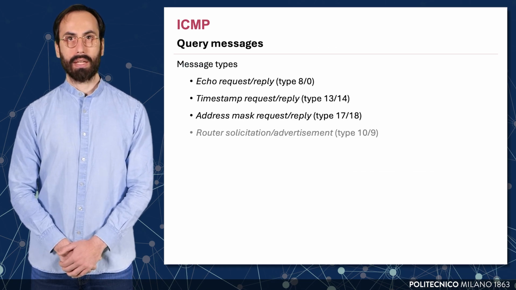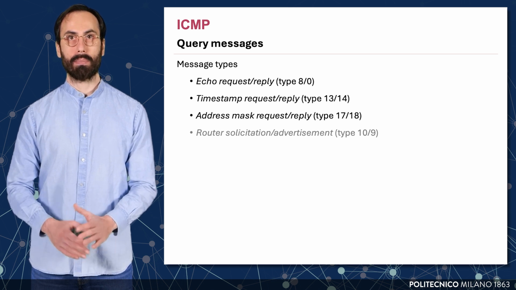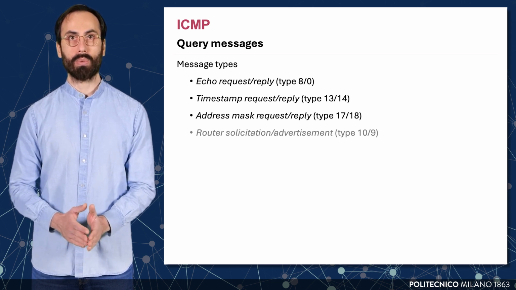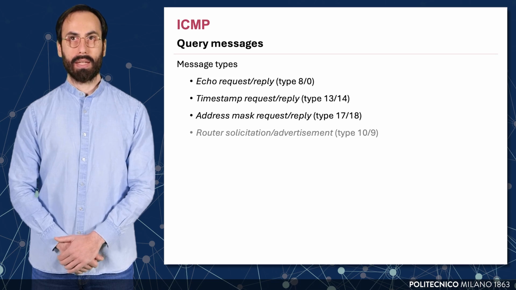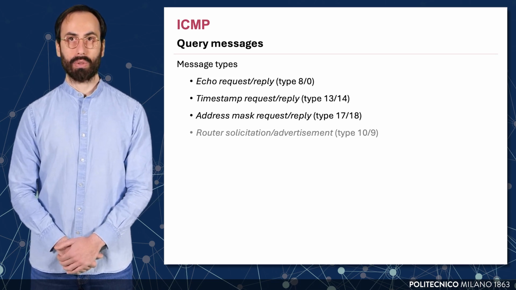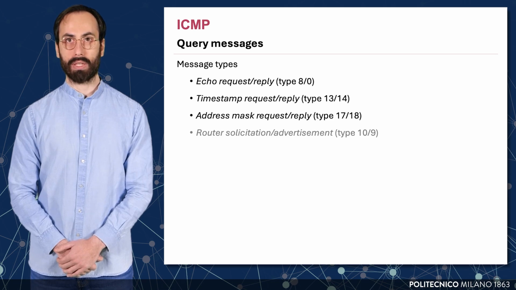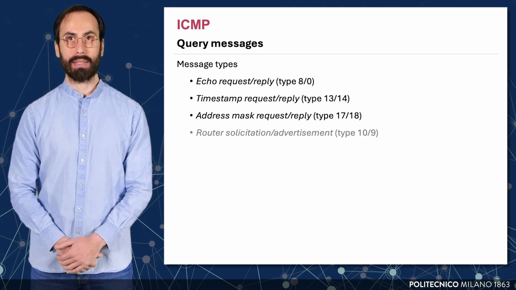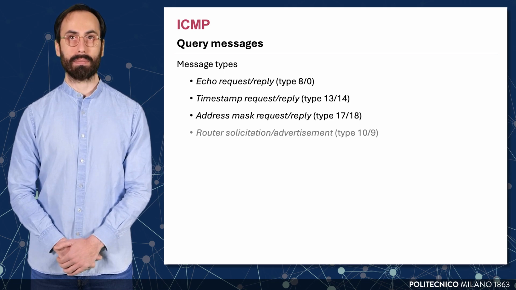ICMP query messages are used not to signal errors, but to request information or perform network diagnostics. The most familiar example is the echo request and echo reply, types 8 and 0, used by tools like Ping to check whether a host is reachable and how long it takes for packets to travel back and forth.